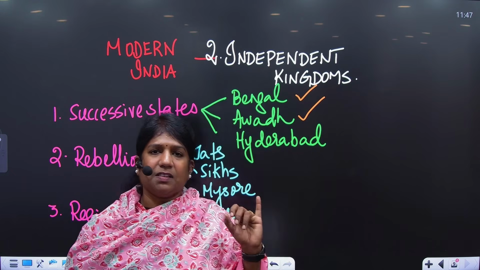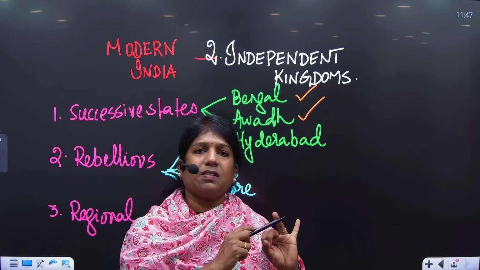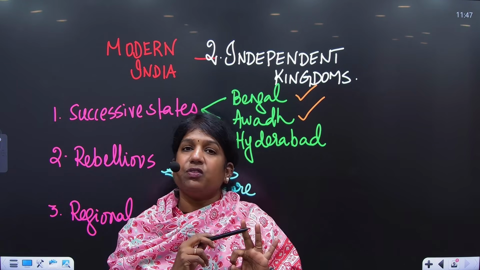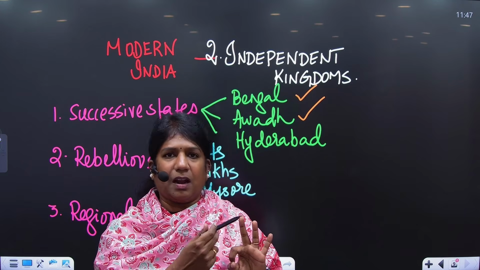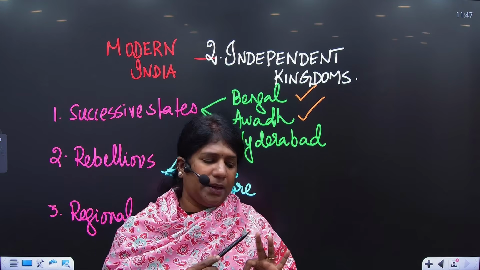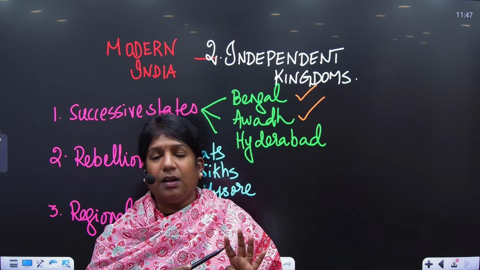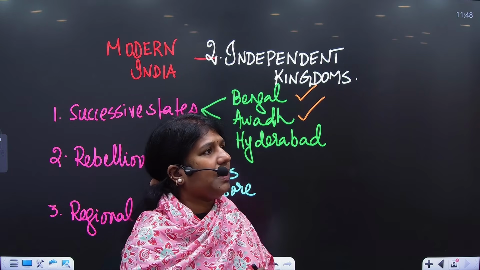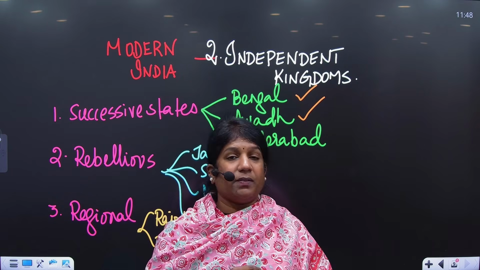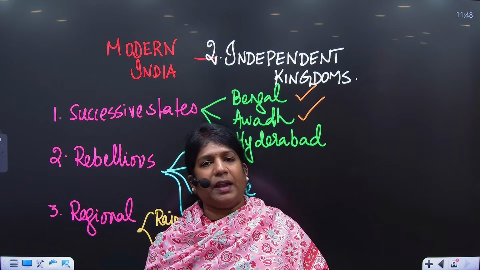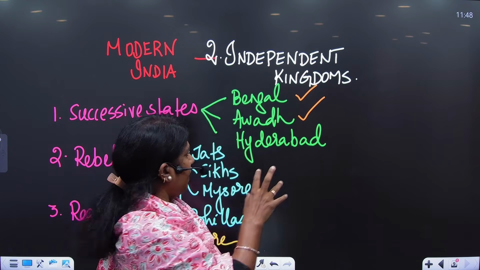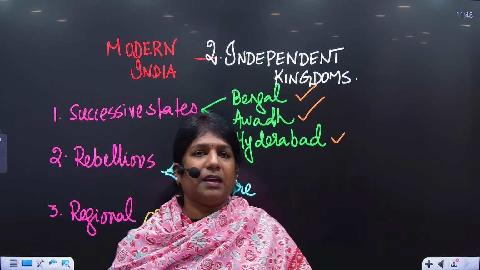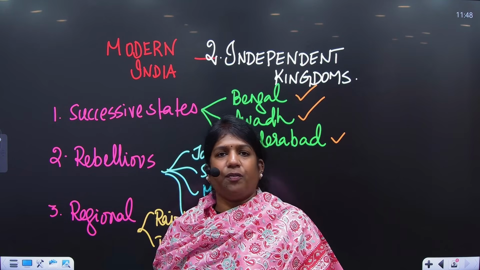It was also called the Asaf Jahi dynasty. After his death, his son Nasir Jung became the Nizam of Hyderabad. Then after him, his son Muzaffar Jung, Asaf Jah's grandson, became the next Nizam of Hyderabad. After that, we have Salabat Jung, another son of Asaf Jah, as the Nizam of Hyderabad. These Hyderabad Nawabs had many local issues. They were against Hyder Ali. They were constantly fighting, and it was during this period that the famous Carnatic Wars came up. These three states we collectively call the successor states of India.